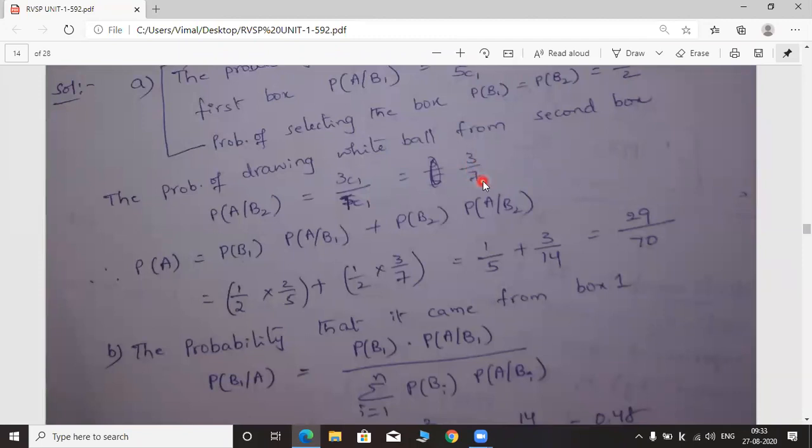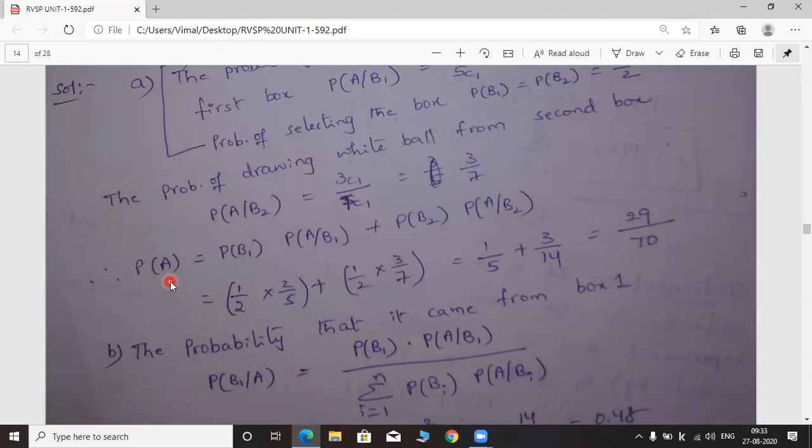According to total probability theorem, we have to find P of A, probability of event A. What is event A? Drawing a white ball. The white ball may be chosen from box 1 or the white ball may be chosen from box 2.